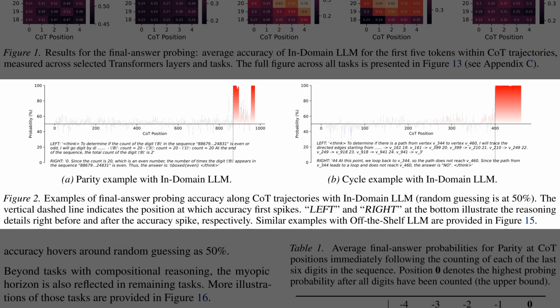The right panel shows the same phenomenon for a graph cycle task, where the model traces the path step by step and has no idea if a cycle exists until it actually encounters the repeated node at the very end.